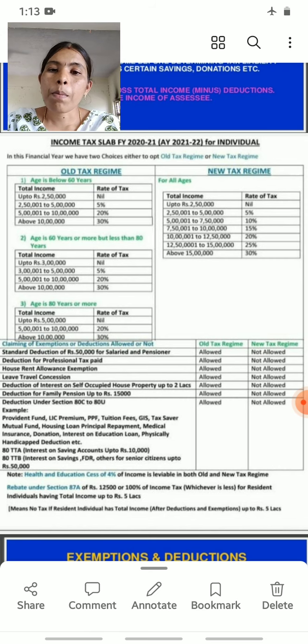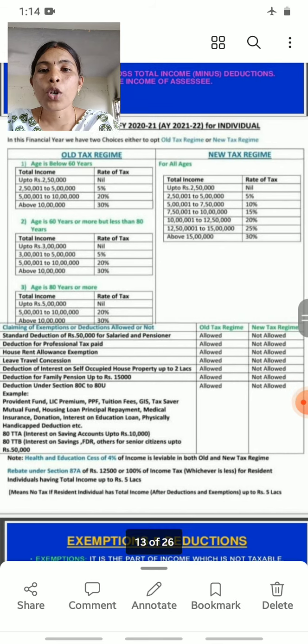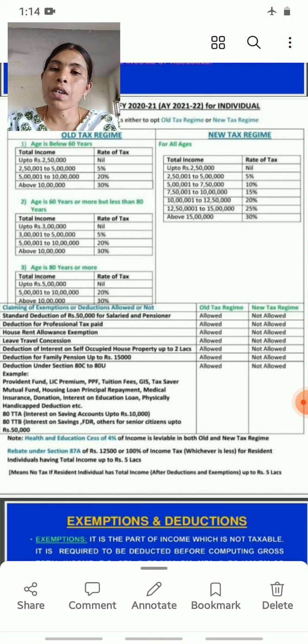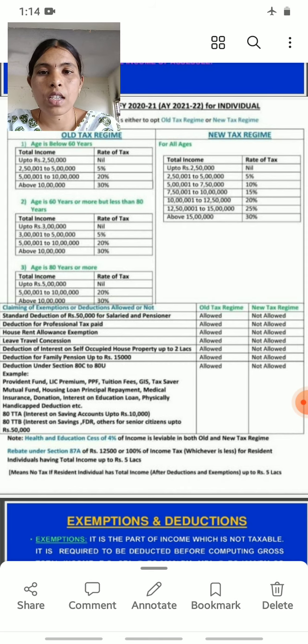Then, for income from 5 lakhs 1 rupee to 10 lakhs rupees, the tax rate is 20% as per the old tax regime. For income above 10 lakhs rupees, the tax rate is 30%. These tax rates apply to citizens below 60 years of age.